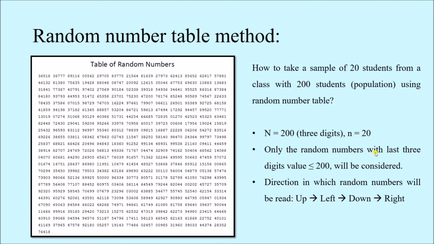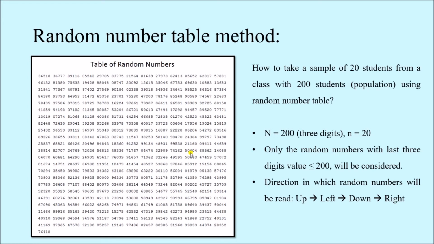Only the random numbers with last 3 digit value less than or equal to 200 will be considered. For example, this one, 21160: we can see the last 3 digits are 160, which is obviously less than or equal to 200. So we can consider this number if it is needed. Whereas the next number, 50404, the last 3 digits are 404, which is obviously bigger than 200. So in any case we are not going to consider this particular number.